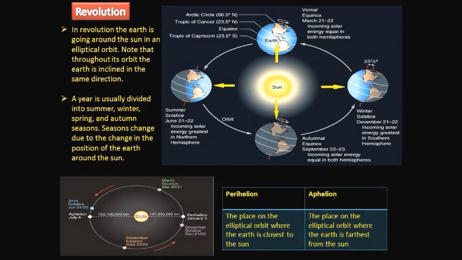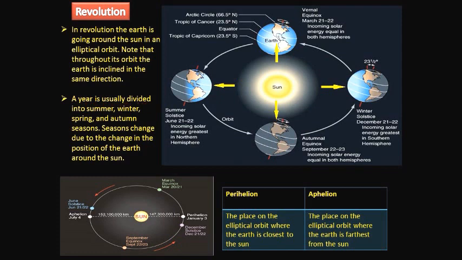Revolution. In revolution, the Earth is going around the Sun in an elliptical orbit. So, with Sun at the center, the Earth is revolving around the Sun in an elliptical orbit. It usually takes 365 days to complete one revolution, which is considered as 1 year. Note that throughout its orbit, the Earth is inclined in the same direction. We know that the axis of the Earth is inclined at an angle of 23.5 degree, and during all the positions on different periods, the inclination is in the same direction. So, just make a note of it.